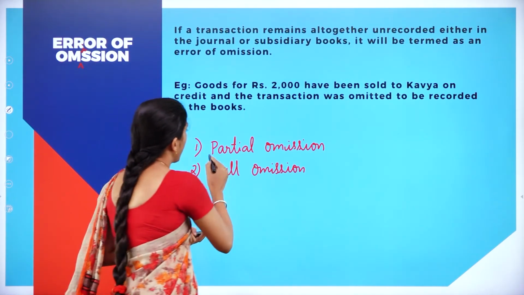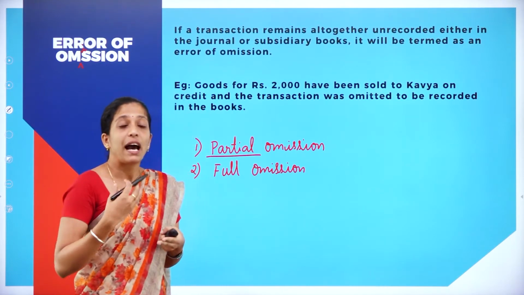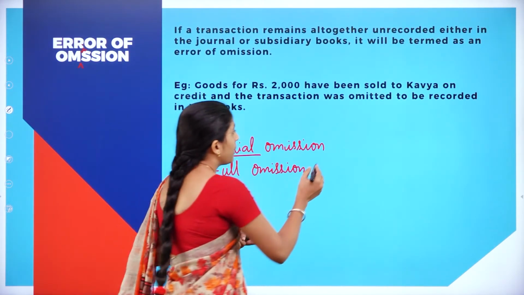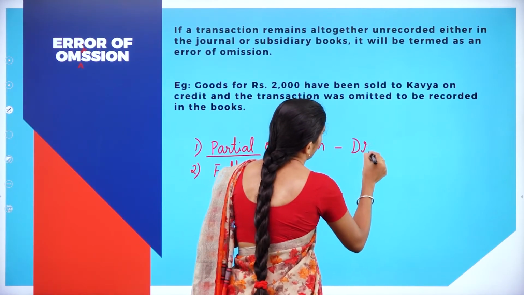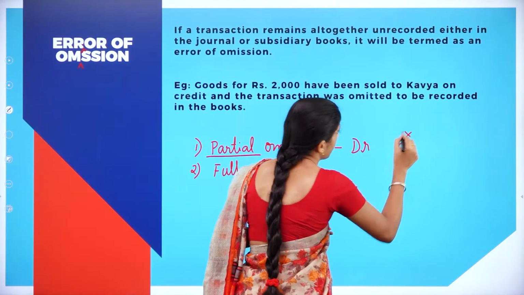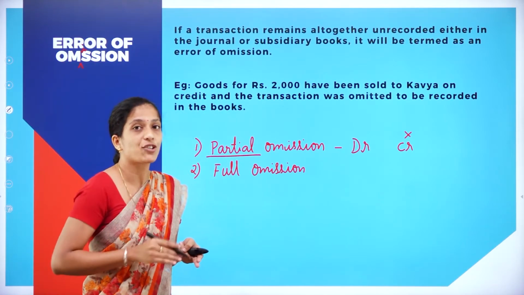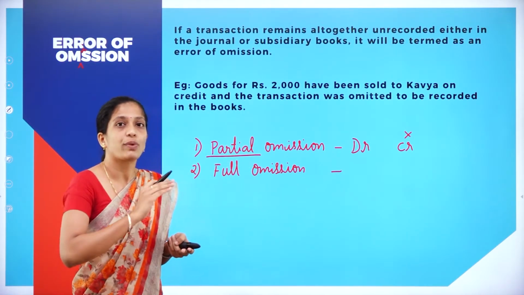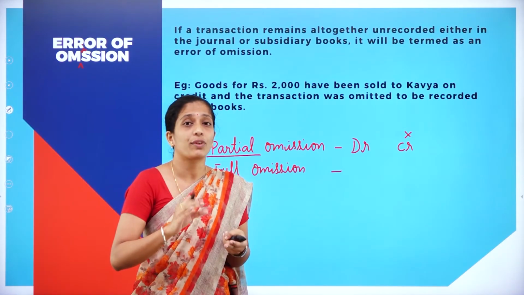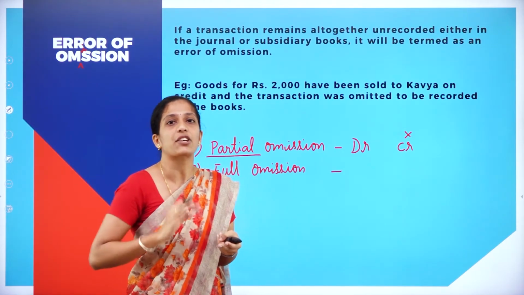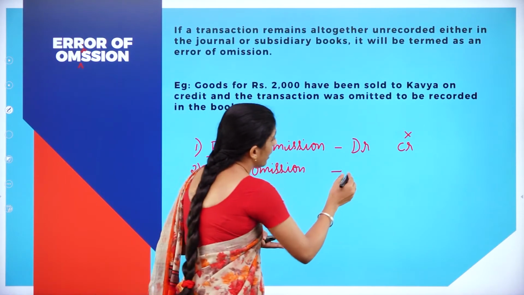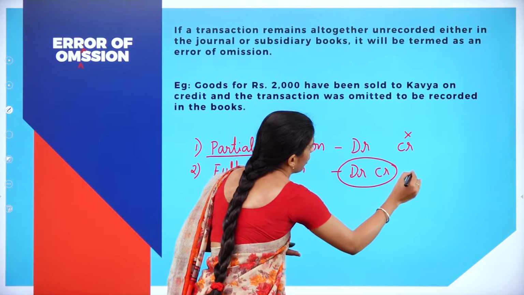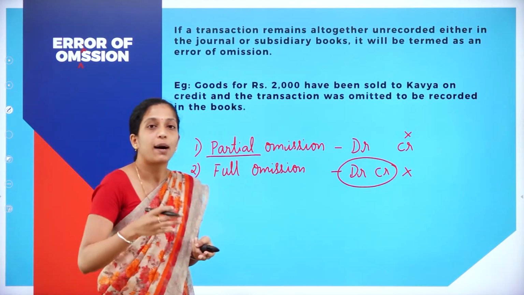Now what is this partial omission? If you have partially left out to record a transaction, for example, we might have recorded the debit side, but we have not recorded the credit side. So this is partial omission. Now what is full omission or complete omission? We have not recorded the transaction at all. We have not recorded even debit or even credit. Both we have not recorded. So this is complete omission.